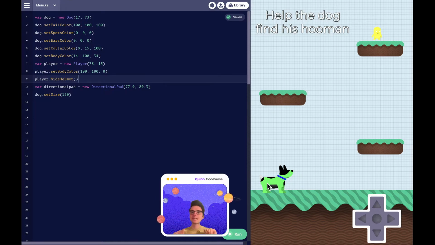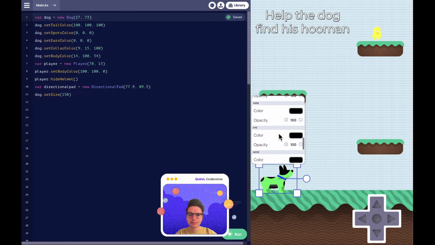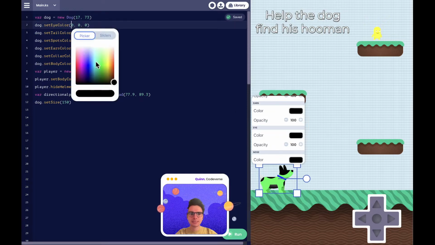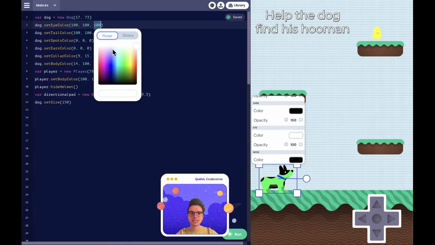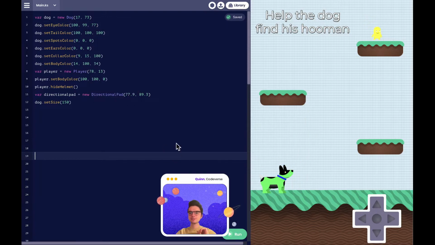But oh my goodness, let's keep going. So as you notice, oh yes, I see a question: the dog has no eyes. So let's just make the eyes a little bit visible. How about that? Ooh, that's kind of creepy. So let's do that. We can now see it. It looks like a space dog right there.